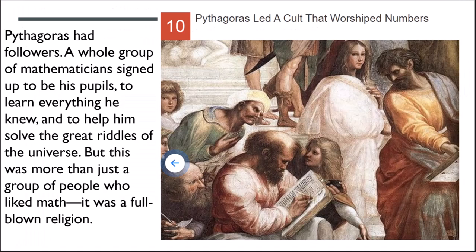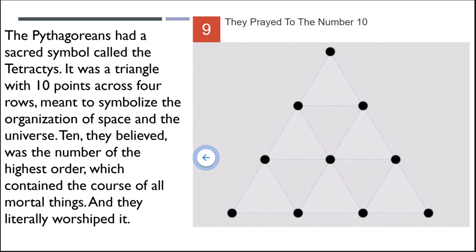All these other mathematicians signed up to be his pupils because he was considered to be the smartest guy around. They believed that numbers were the elements behind the entire universe. He taught that the world was controlled by mathematical harmonies, and that numbers were sacred, almost like gods. There were special numbers, like the number 7 was the number of wisdom, number 8 was the number of justice, and number 10 was the most sacred number.